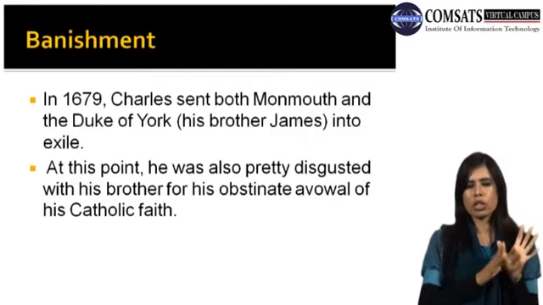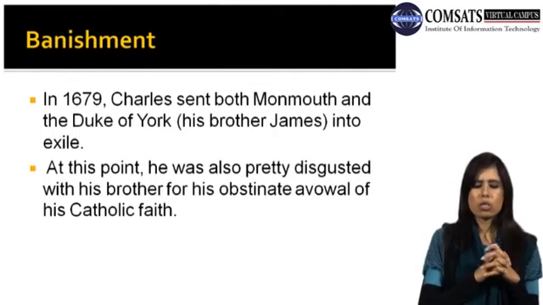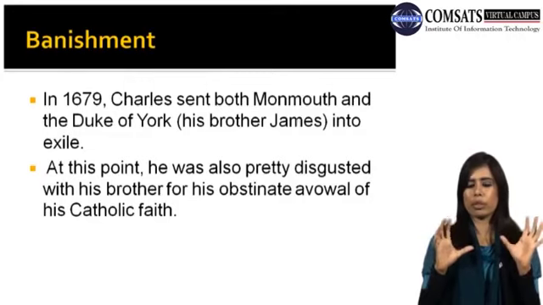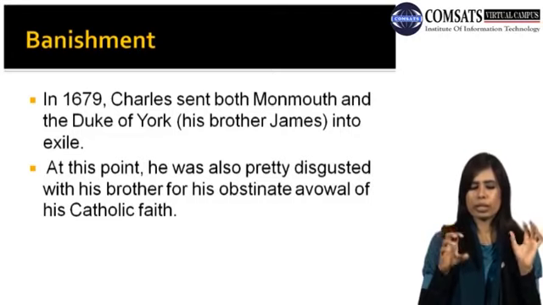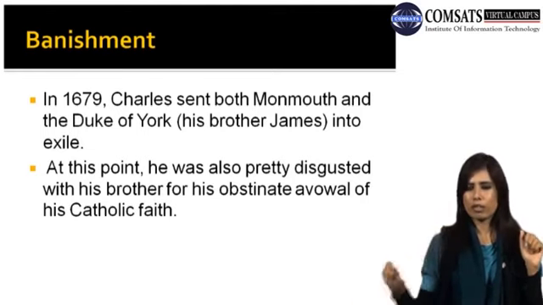Charles sent his brother James and Monmouth into exile. Why? Because of not following the Catholic faith.